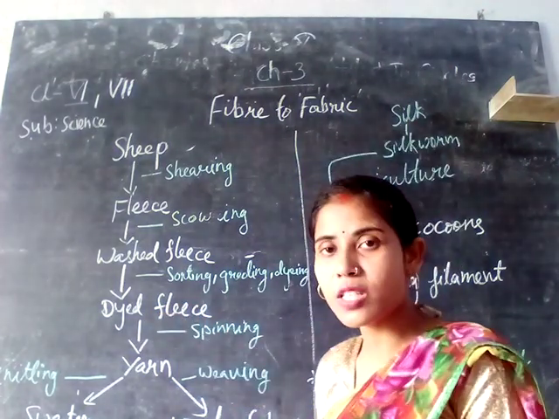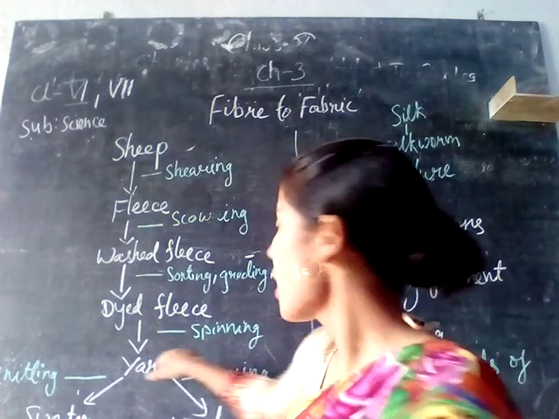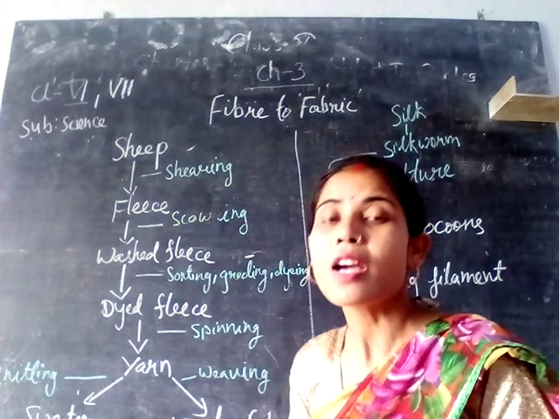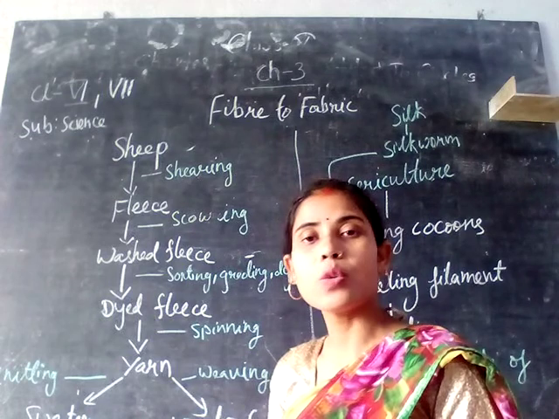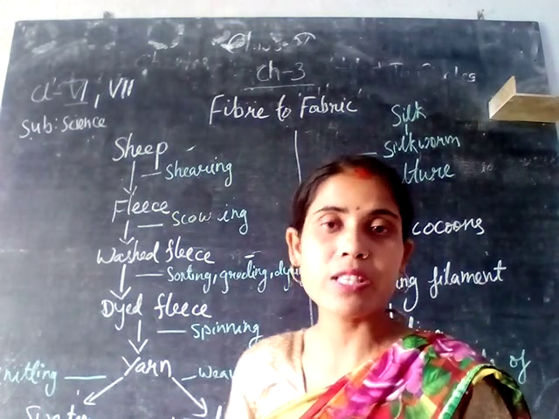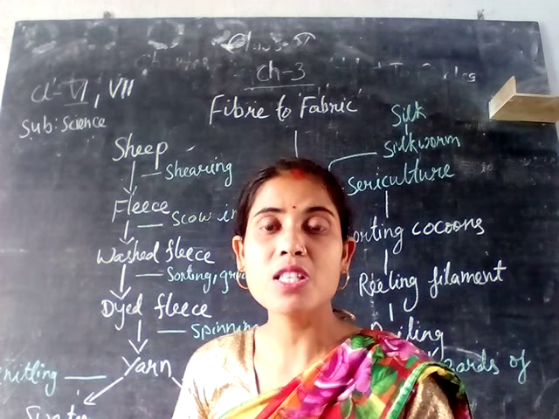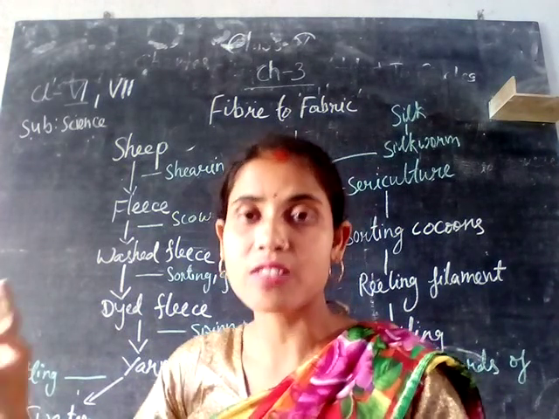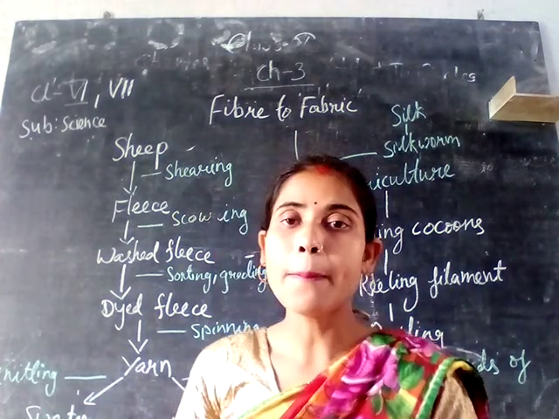And the last process is yarning. Yarning means formation of the yarn through the process called spinning. Spinning means making the hair of the fleece into a bundle form. Like you have seen woolen bundles, like a ball type. That process is called spinning. The fleece of the hair is formed into thin thread-like structures, and then into a bundle structure.